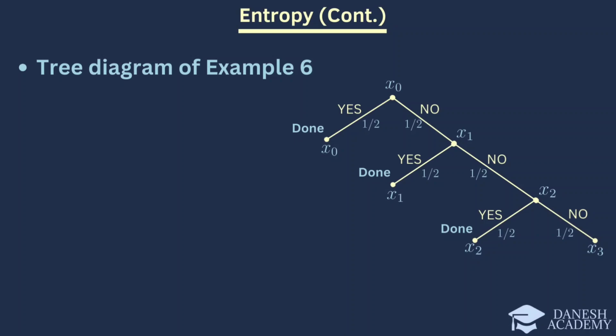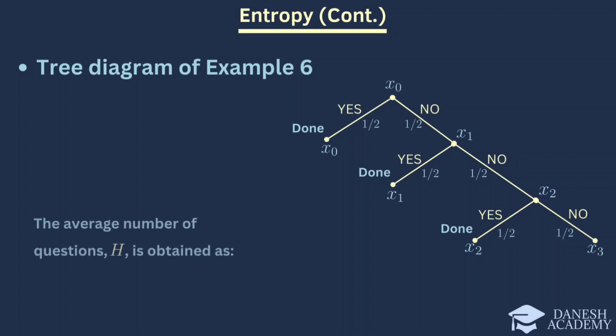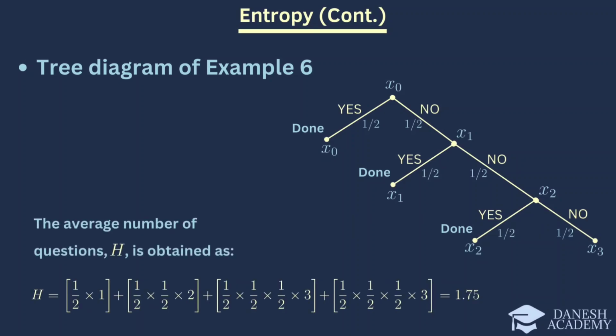We can determine the probability of each symbol using this formula, and each symbol can be encoded using Huffman coding. A comprehensive video about Huffman coding is on our channel, and you can watch it to gain complete knowledge about Huffman coding. Now we calculate the average number of questions by multiplying the number of questions asked for each symbol by the probability of each symbol's occurrence. Summing these results gives us the entropy, or the average number of questions.